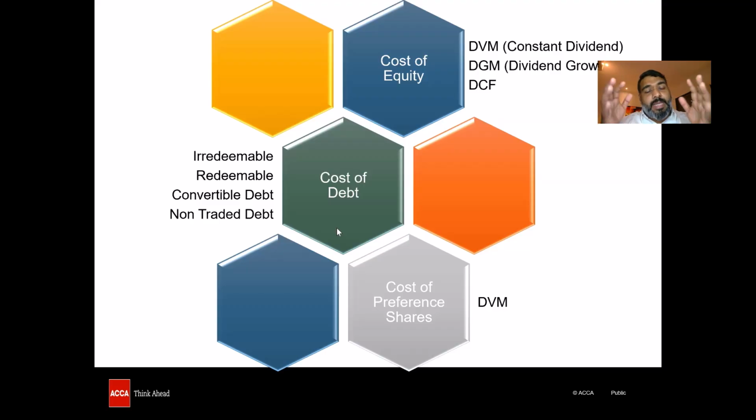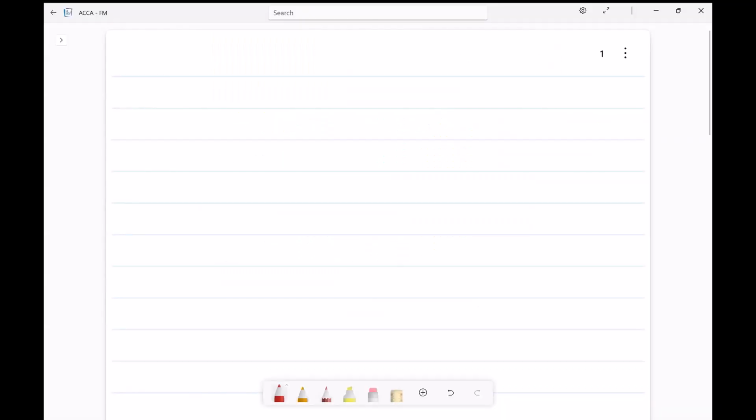Now let's dive in depth to the various tools that we have as far as calculation of cost of equity, debt, and preference share is concerned. Switching to the writing screen. The three major components of cost of capital, or otherwise the WACC.